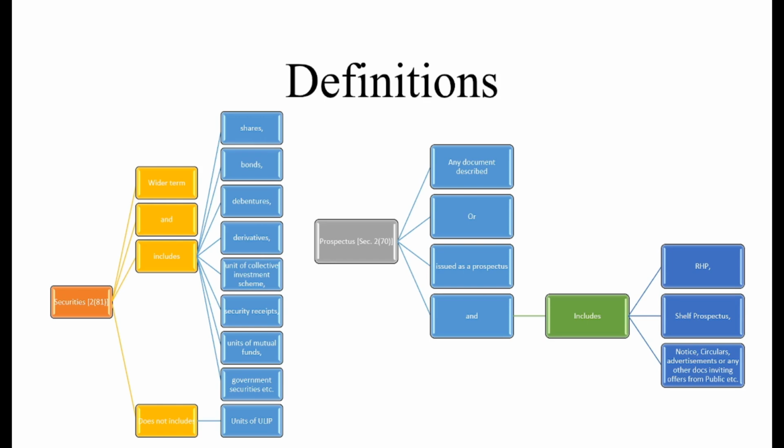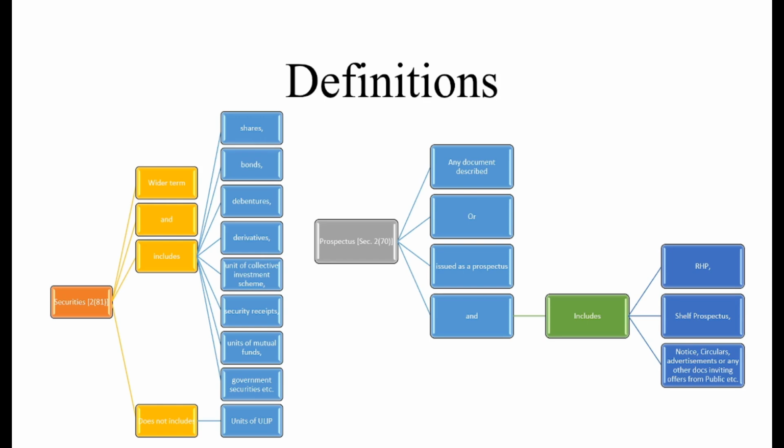If yes, then proceed with the further definition, which is the definition of prospectus, section 270. Section 270, what does it say? It says that any document as described will be a prospectus, or if this condition is not fulfilled, we can check the second condition, or issued as a prospectus. Any document I have issued as a prospectus, even if a single paper, the same shall be considered as a prospectus. And next is 'and include': issued as a prospectus or any document as described as a prospectus, any one of them.